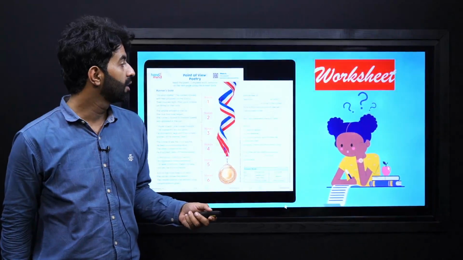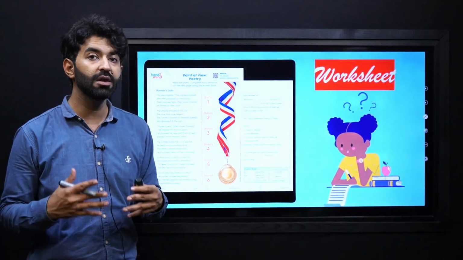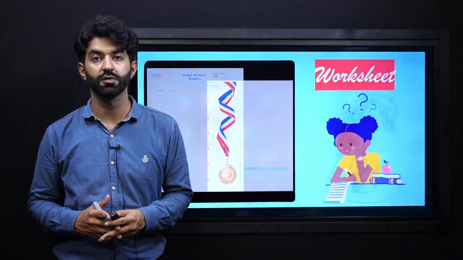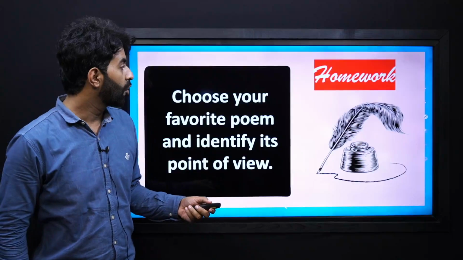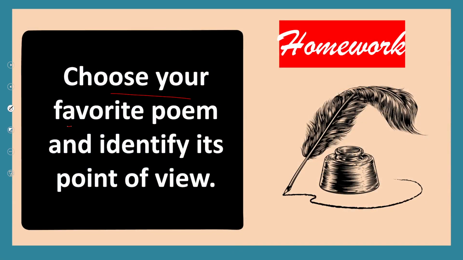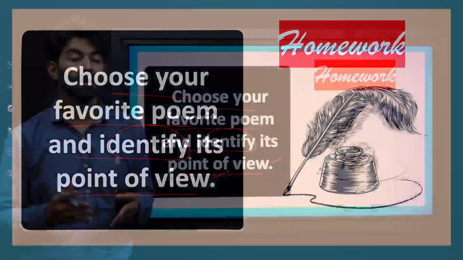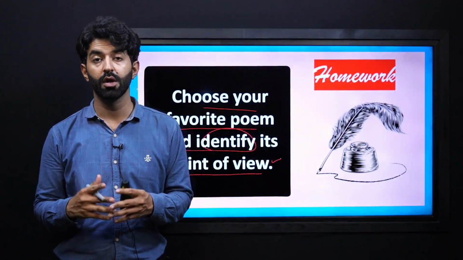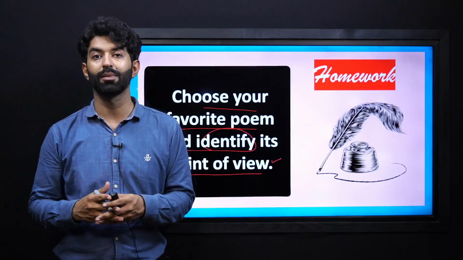Moving on, this is your worksheet where you have to read a story and answer specific point of view related questions. Your homework is to choose your favorite poem and identify its point of view. And you have to mention whether it's a third person narrative or point of view, whether it's limited or omniscient.